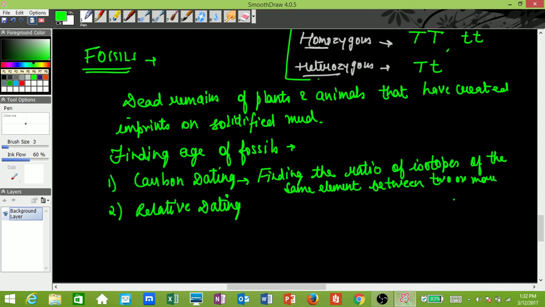Right. So when we find the ratio of the isotopes of the same element between two or more fossils, right,